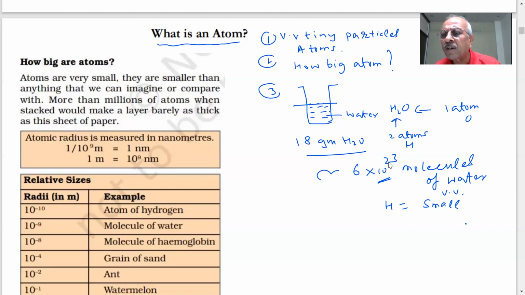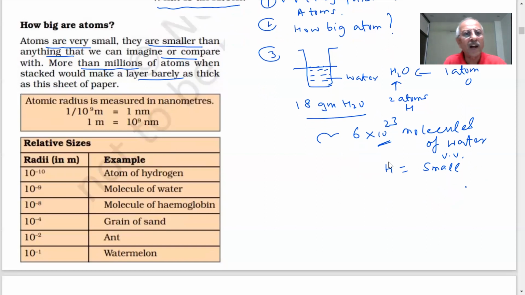Can you see the dot? Yes. So, very important point, students. We are saying atoms are very small, smaller than anything we can imagine or compare. More than millions of atoms when stacked would make a layer barely as thick as this sheet of paper. So this is the story.